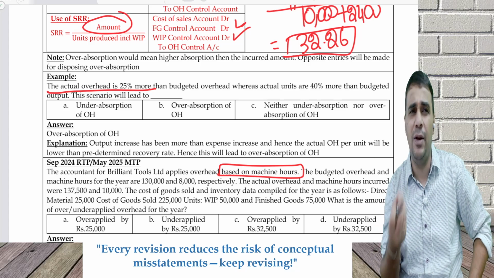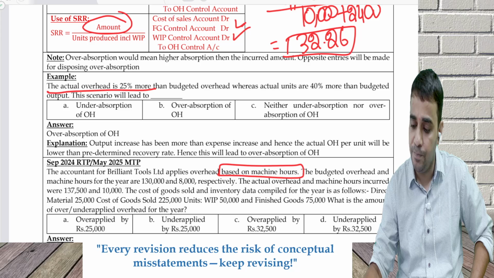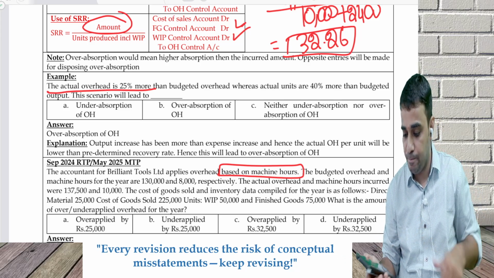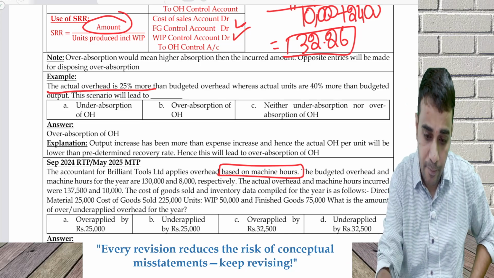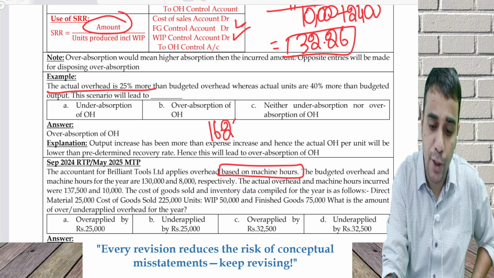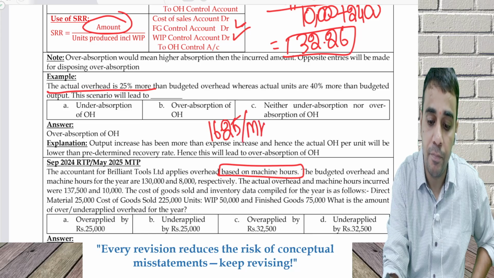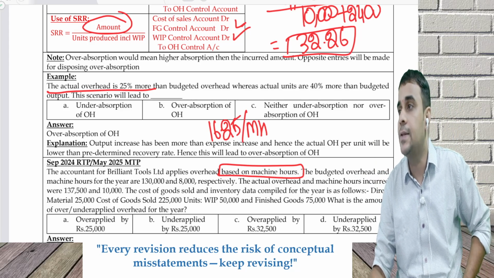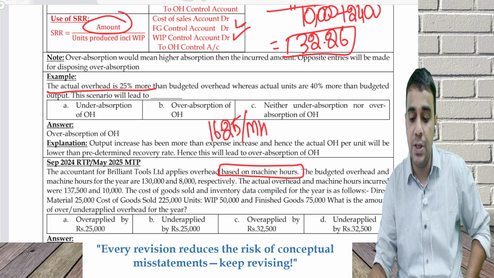Participate guys, I want it to be louder. 1,30,000 by 8,000. How much? 16.25 per machine hour, not per unit, it is per machine hour. So I was recovering 16.25 per machine hour.